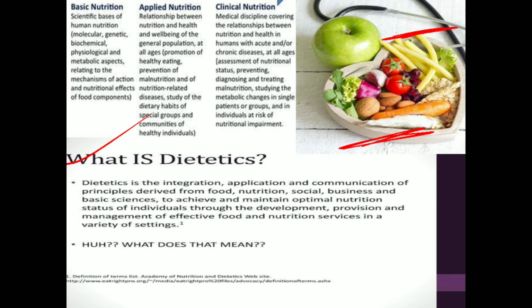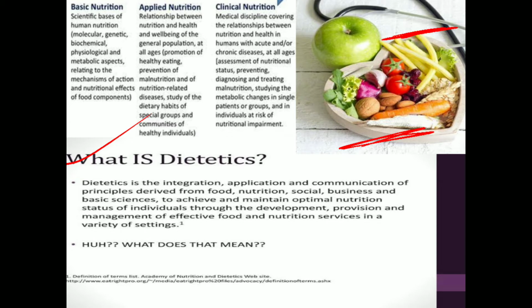Now while we are studying clinical nutrition, it basically tells us the relationship between health and nutrition, and how it deals with acute or major diseases in all cases, like in all ages, in different states, in different countries.